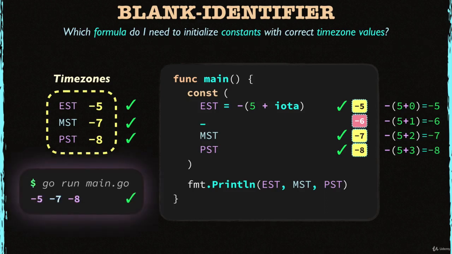As you can see, by using a blank identifier, I can adjust the values of the constants correctly. I used the blank identifier only for increasing iota, and I didn't use it ever after. So you can use a blank identifier and iota to adjust the values of your constants too.